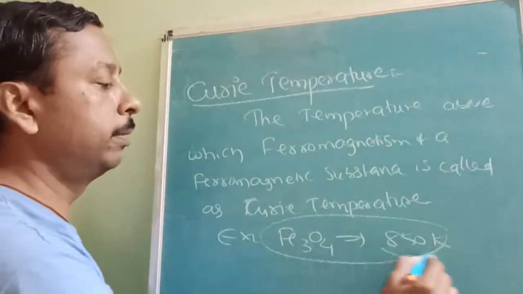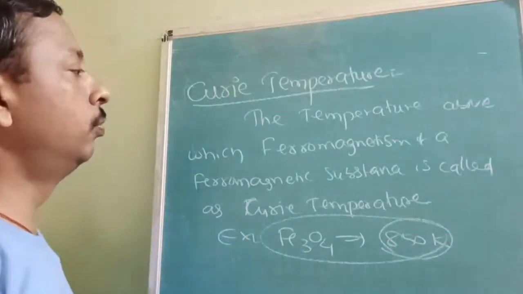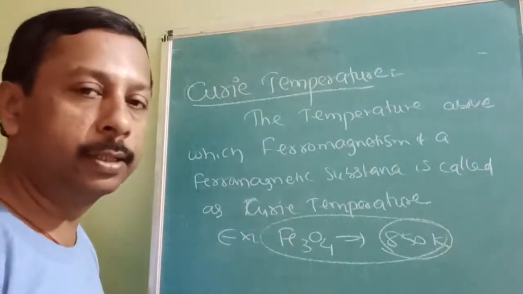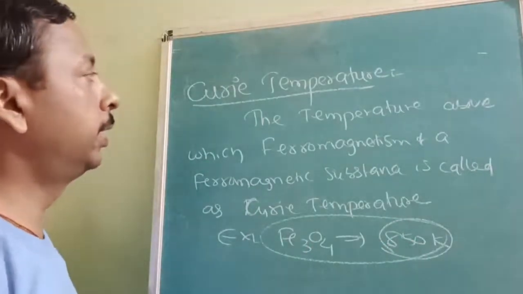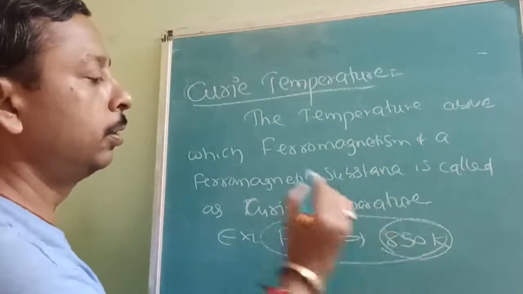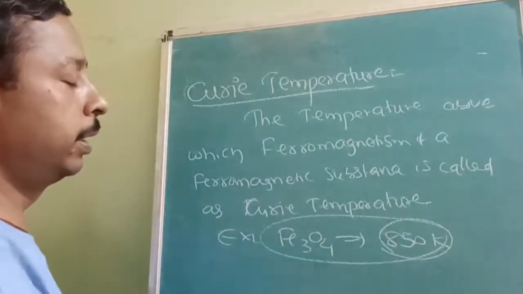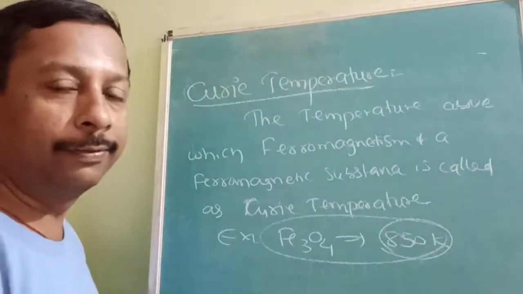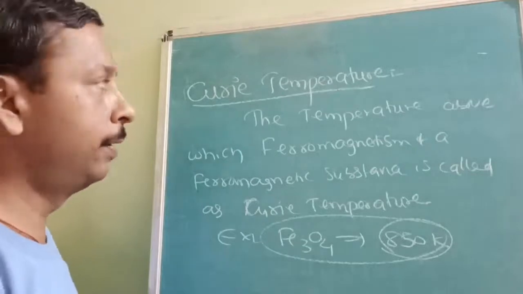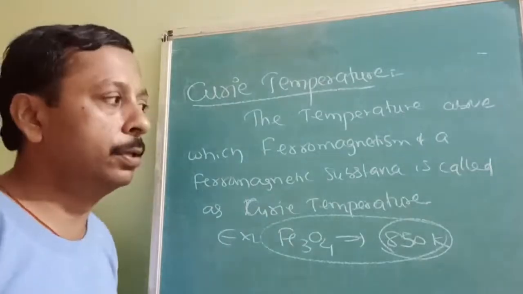After some temperature they lose the ferromagnetic nature completely. That temperature is called the Curie temperature. Remember this temperature and example and write them 5 to 6 times.